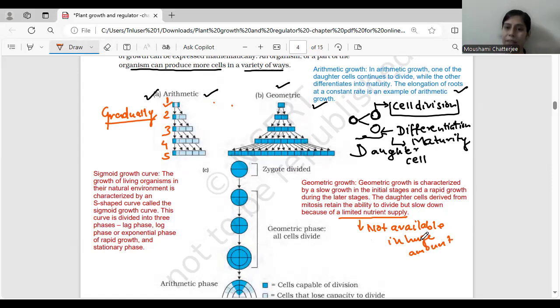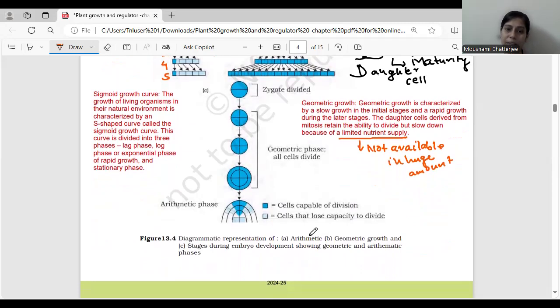So what is the basic difference? What have you understood? In arithmetic, what is happening? The cell is just dividing. Out of the two, one is participating and the other one is undergoing maturity. But over here, all the cells are under rapid division. They are going to undergo cell division. You can see over here the arithmetic phase, zygote divides, and then how the cell is getting divided. Cell capable of division, and the cell that loses the capacity to divide. So both the cells are actively participating. This is very, very important.